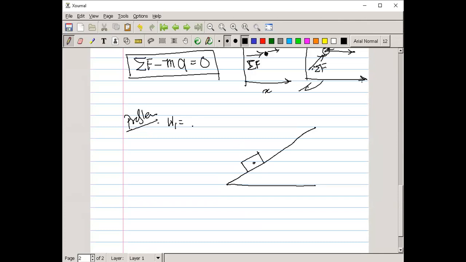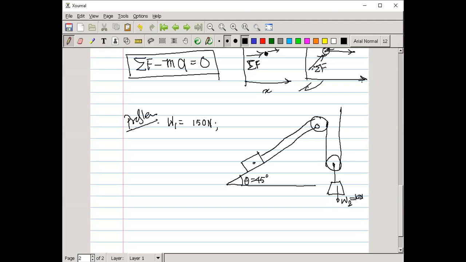A weight W1 of 150 Newton, which is placed on an inclined plane of theta, say 45 degree, and consider this weight is connected with another pulley, and this one is connected with another weight W2. Consider that W2 is 100 Newton.